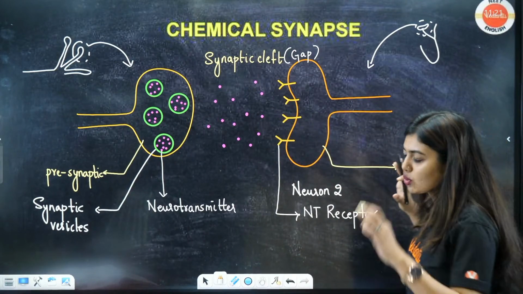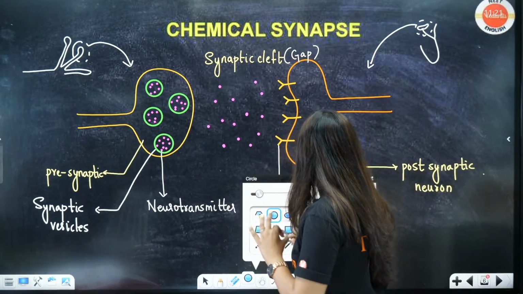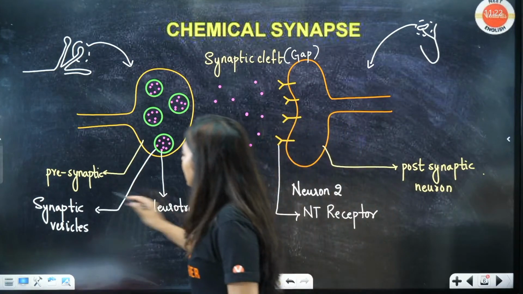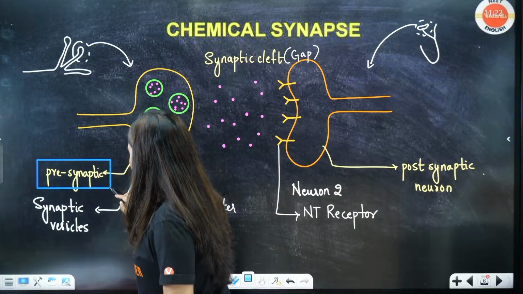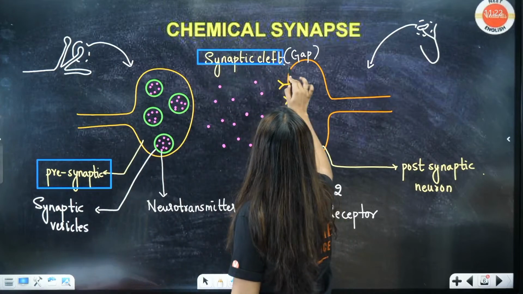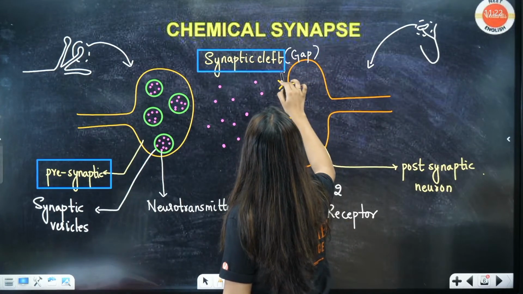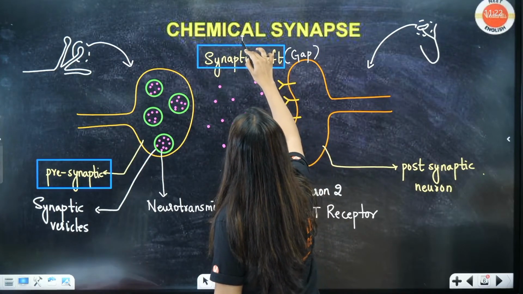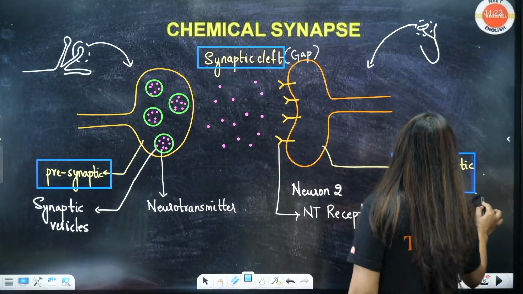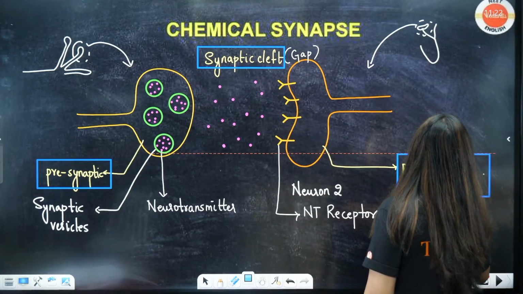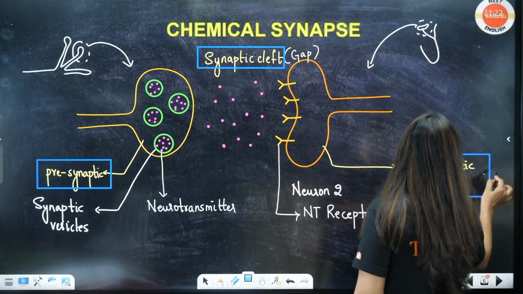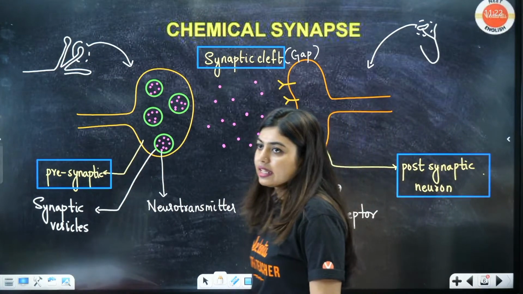Three major parts you have to identify: the presynaptic neuron, the synaptic cleft, and the postsynaptic neuron. These are the 3 major portions that make the entire synapse.